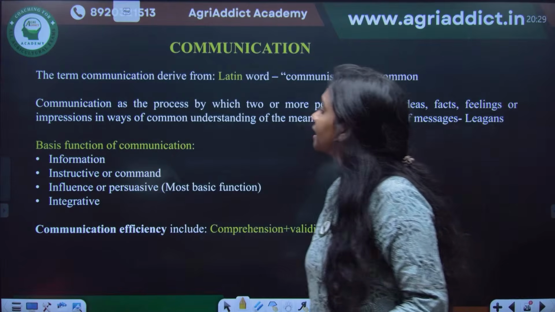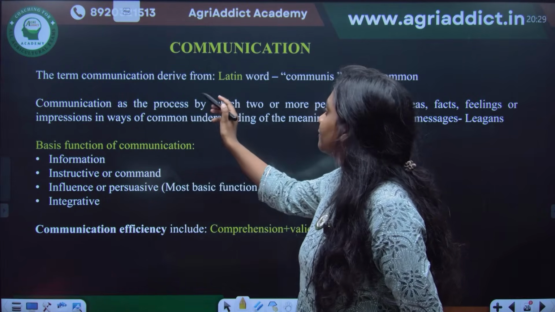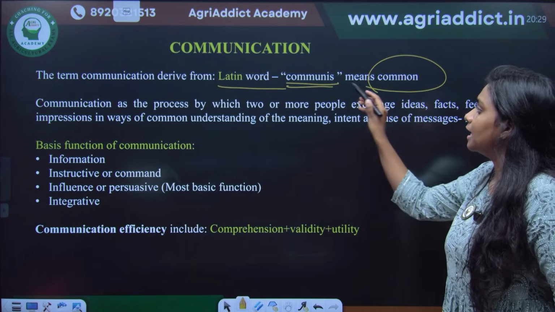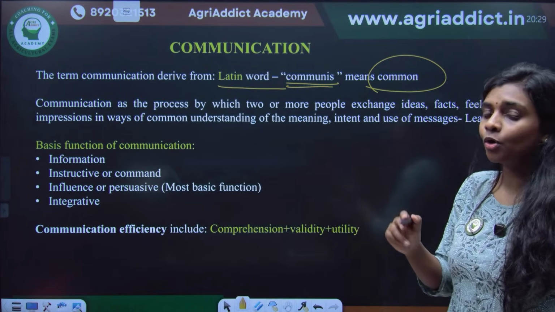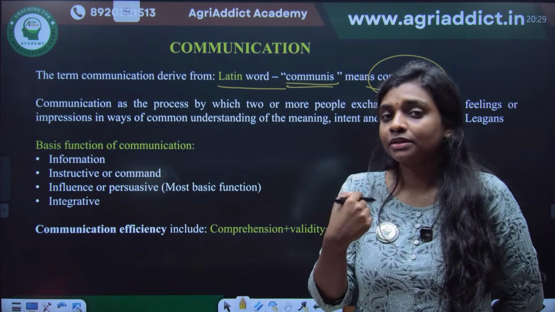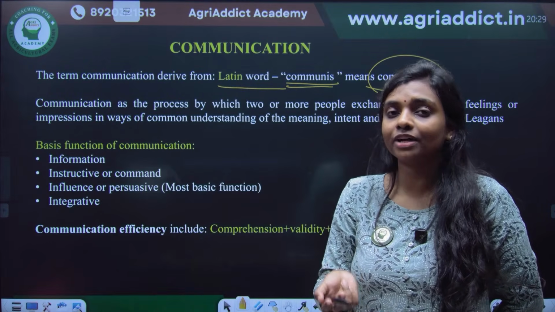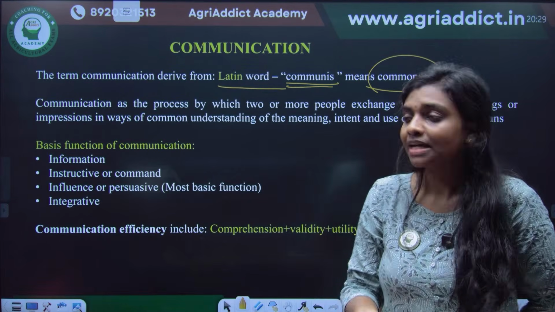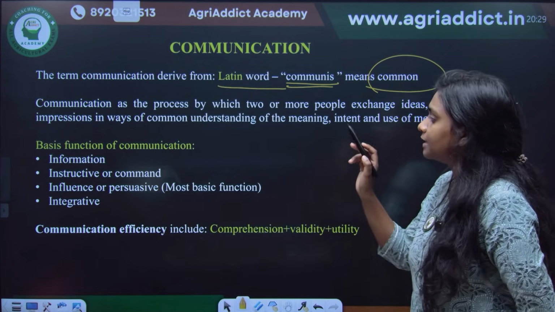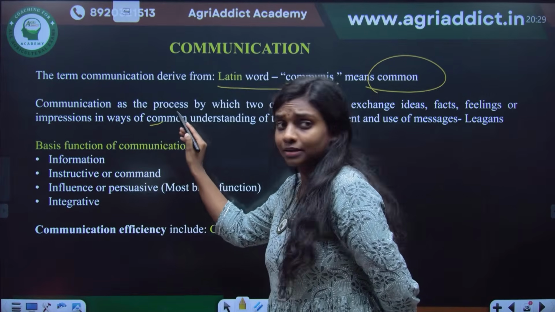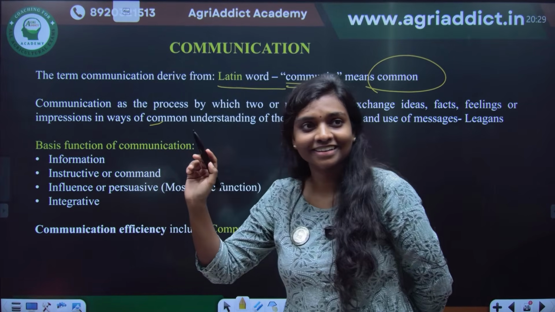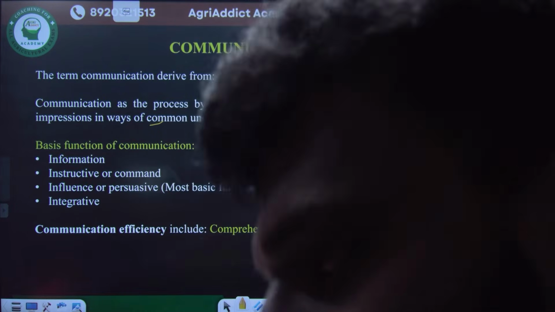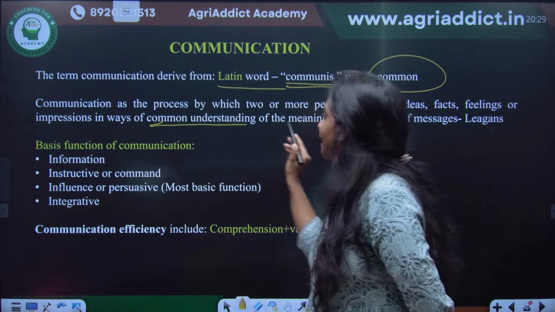And then communication. The term communication is derived from the Latin word communis, which means common. So the literal meaning is commonness. So I am talking to you people, and this becomes a communication only when I can find a common understanding between you and me. So the main definition is that at the end of this conversation, there will be a common understanding of the meaning.